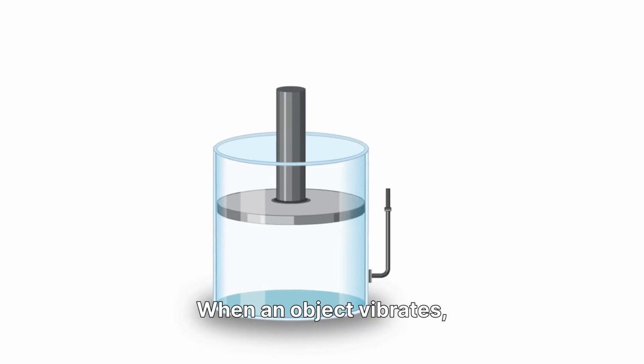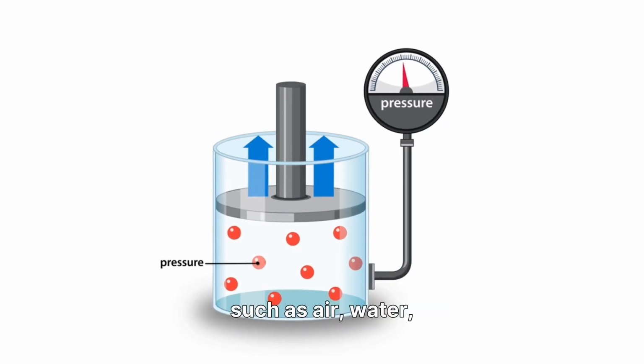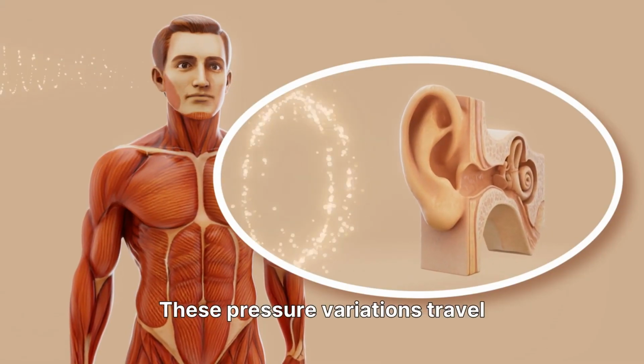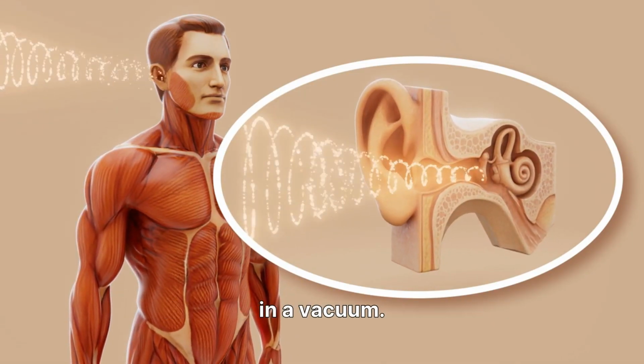It is produced by vibrations. When an object vibrates, it creates compressions and rarefactions in a medium such as air, water, or solid materials. These pressure variations travel outward and reach our ears. Remember, sound cannot travel in a vacuum.